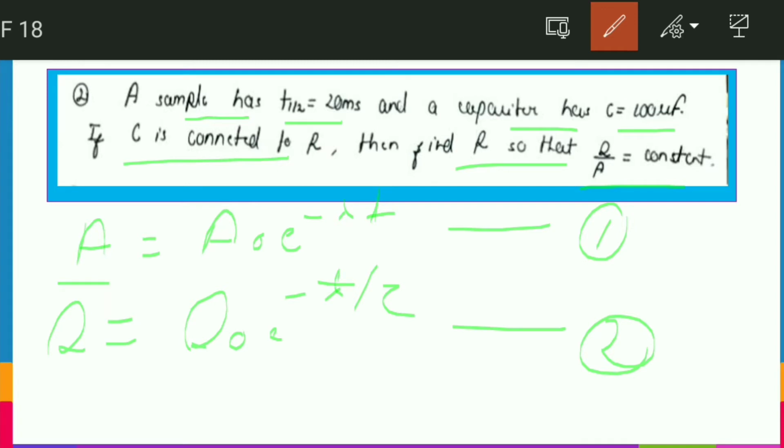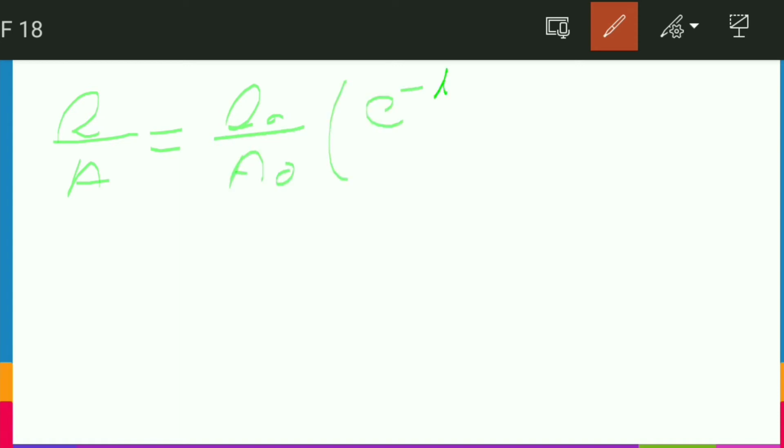Q by A equals Q naught upon A naught, in brackets, e to the power minus t by tau upon e to the power minus lambda t.